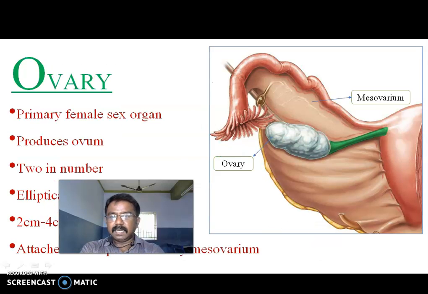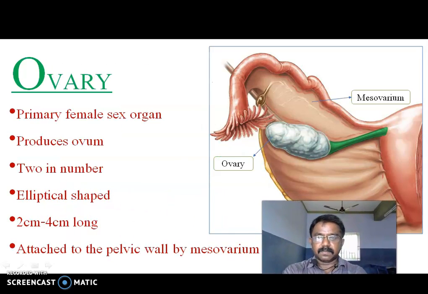Right? Next, the ovary. The ovary is called the primary female sex organ. It produces ovum. The ovaries are 2 in number, and the 2 ovaries are present in the female reproductive system. The shape is elliptical. See, this is an elliptical shape.